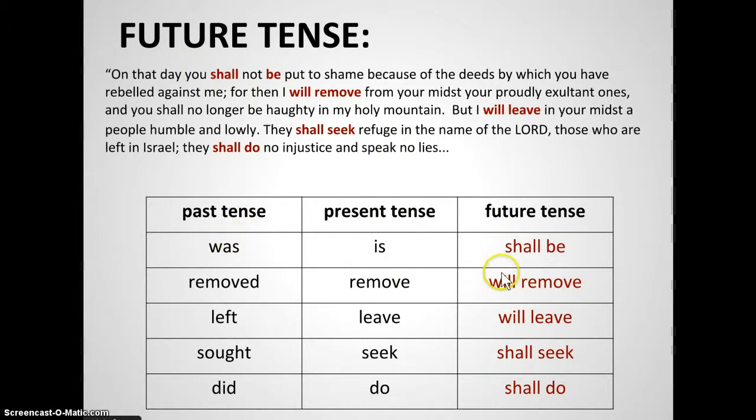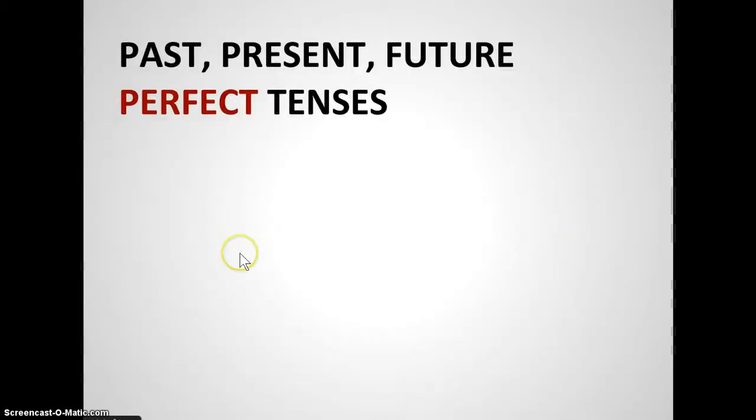And by the way, will and shall are used the same way. They both do the same thing. This could just as easily have been will be. Will be or shall be are the same. So for then I will remove from your midst. Will remove. Today I remove. Yesterday I removed. And so on and so forth.